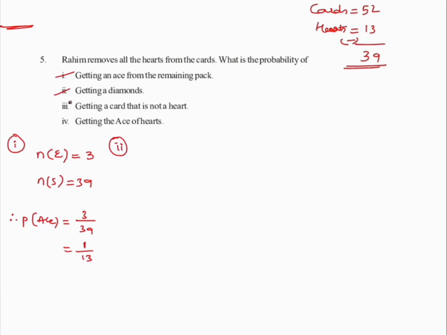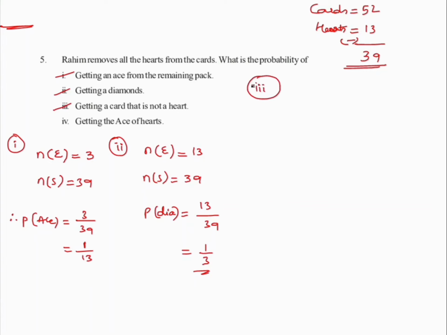Getting a diamond. So the required event is getting a diamond. So the number of diamonds available are only 13. So what is the total number we are having? Sample elements we are having, 39. So therefore the probability of getting a diamond is your N of E by N of S. When I divide this, the answer is only 1 by 3. So this is clear.